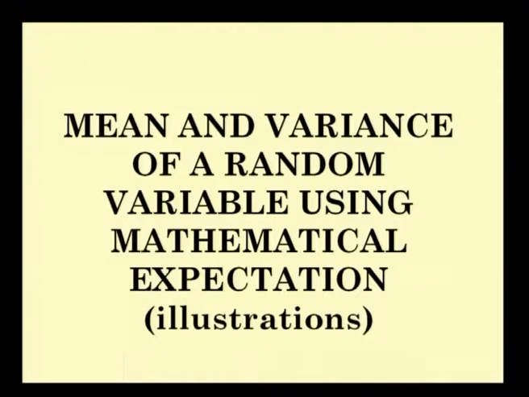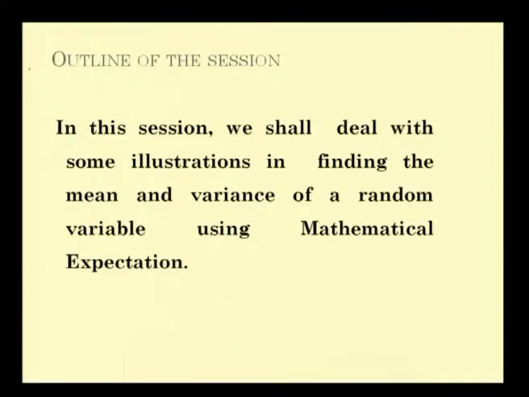Particularly, the mean and variance of a random variable can be found out using various methods. This is one of the methods, finding using mathematical expectations. So, in this session we are going to deal with some illustrations in finding the mean and variance of a random variable which will be continuous or discrete using mathematical expectation.